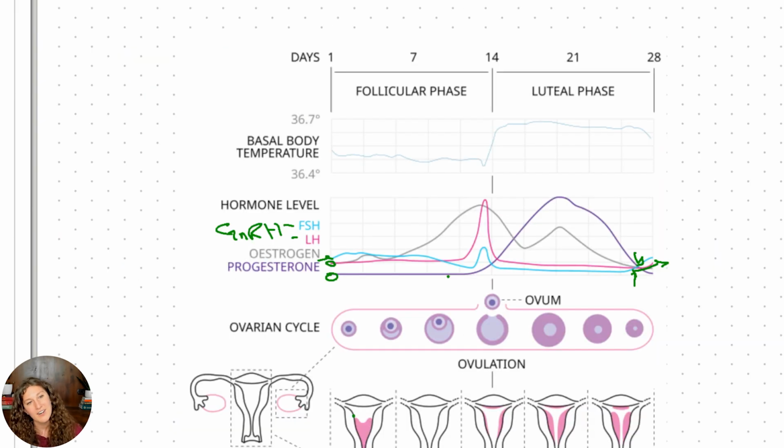So we can see that here on our graph. All of a sudden, everything's going low, but we see how our estrogen, our gray line, is going up and up and up, and then it reaches some sort of magical threshold, and boom, these guys that had been decreasing suddenly spike. And the LH spikes way more. The mechanism of action really impacts the LH release, and that LH release allows the follicle to burst. It's like boom, pressure, burst. And then all of a sudden we have our ovum release.